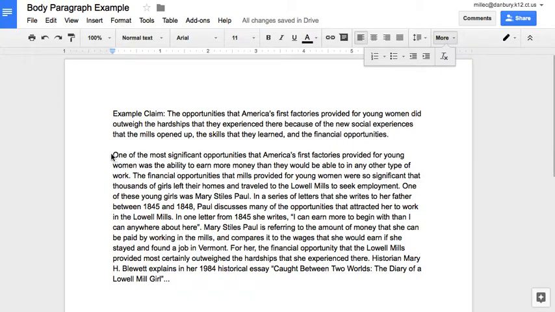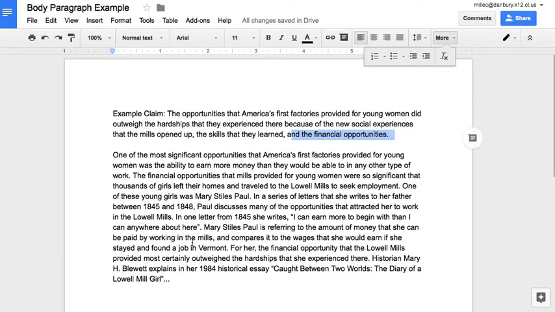So the way I start this paragraph is to support this claim. My example claim is that the opportunities that America's first factories provided for young women did outweigh the hardships they experienced there because of the new social experiences that the mills opened up, the skills that they learned, and the financial opportunities. So the one that I'm writing my body paragraph on are the financial opportunities.